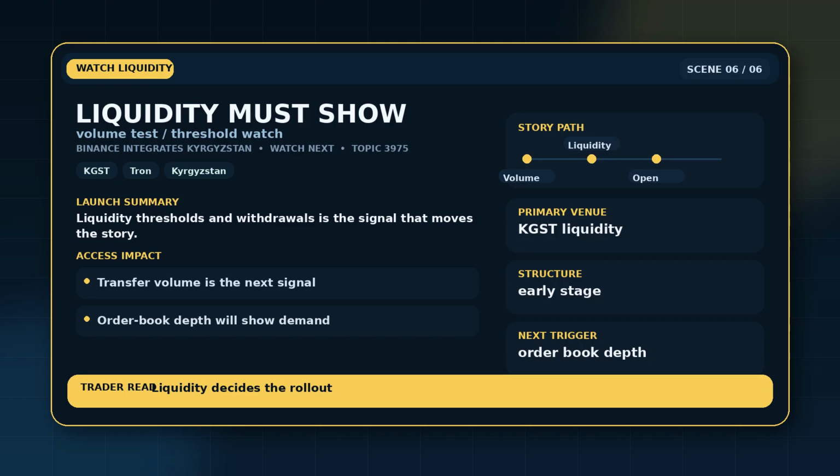The trigger split is transfer volume is the next signal and order book depth will show demand. If that trigger does not arrive, the story may stay in deposit support longer than early attention suggests. If it does arrive, liquidity test becomes easier to evaluate with facts instead of assumptions.